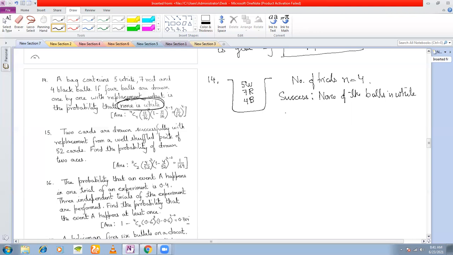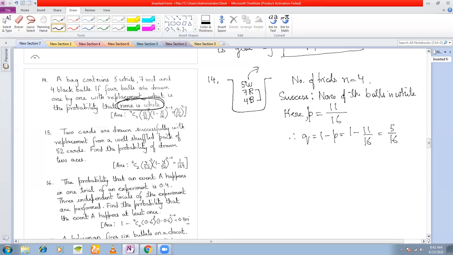What is the probability of success in each trial? I'm taking out one ball, which is non-white. Then what is the probability of success? Non-white ball. How many non-white balls? Seven red and 4 black. So it is 11 divided by 16, isn't it? Therefore, what is Q? Q is 1 minus P, which is 1 minus 11 by 16, which is 5 by 16.